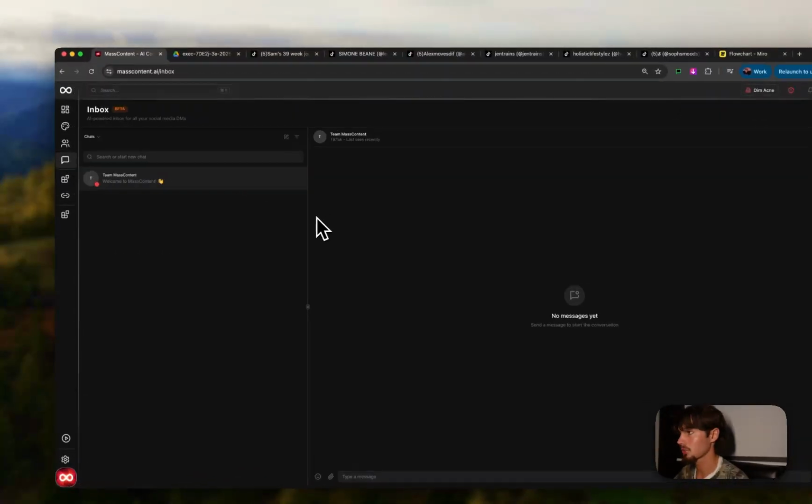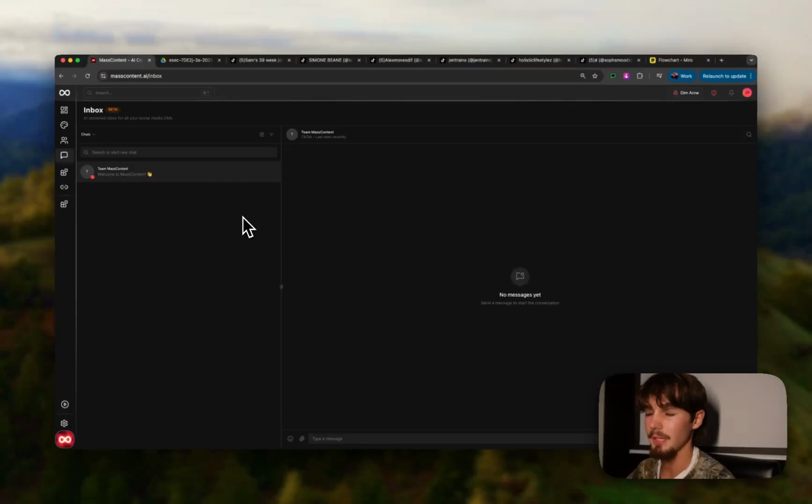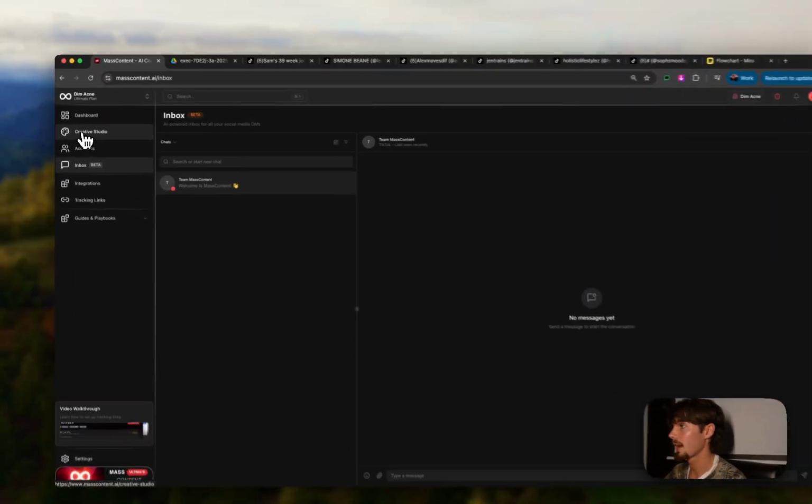We have this inbox feature coming, so if you do a lot of DM automation with agents, anything like that, kind of like ManyChat style, you'll be able to do that with literally every platform, every type of account. That'll be in here as well. And then back to the actual workflow.